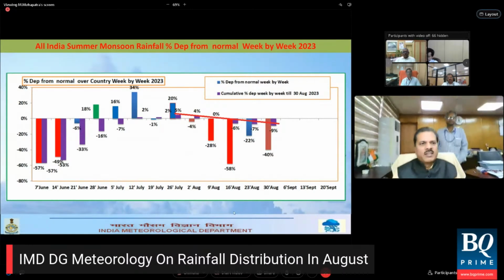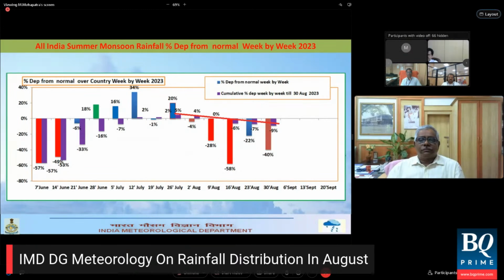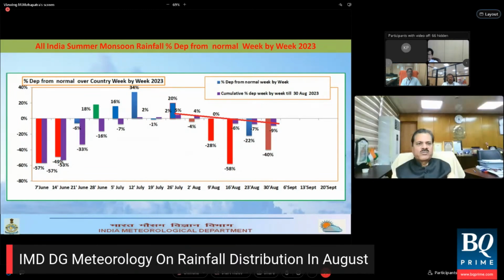Okay. So now if you look at the week-wise progress of monsoon, you will find that there are two types of information available here. One is the blue color information, that is percentage departure from normal week by week. And then is the violet color, that is the cumulative percentage departure week by week till yesterday. What you find is that the week by week progress was quite good in the month of July, or you can say until 2nd August.